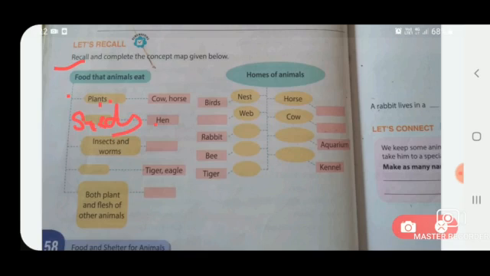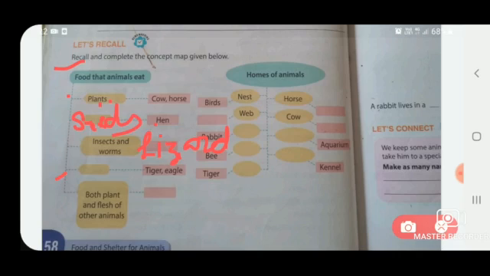Now let's come to the next box that is given here, insects and worms. So which animals eat the insects and worms? You have to write in this box. So lizard, right, because lizard, woodpecker, hoopoe, etc. eat the insects and worms, but you have to write only one animal's name. So let's write here lizard.